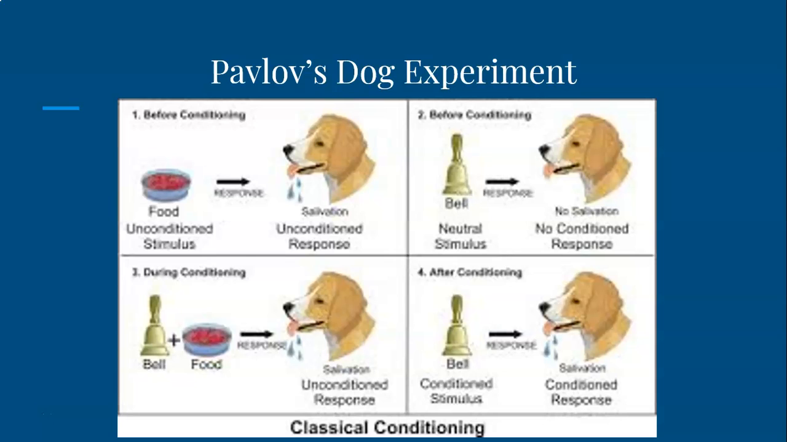So over time, after associating the bell with the food, having them both present, the dog begins to salivate when he hears the bell due to that association. So now the bell is a conditioned stimulus, and the salivation is a conditioned response. So with this, Pavlov used classical conditioning.